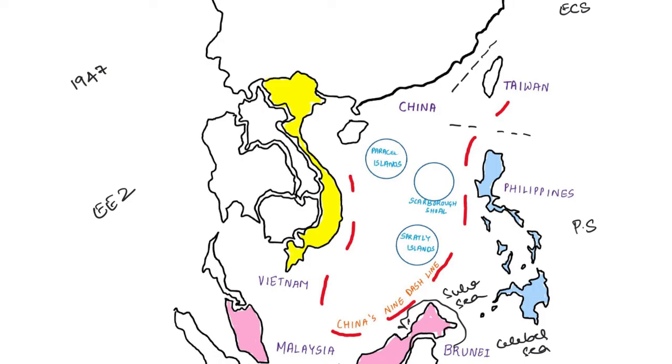Brunei, however, does not claim any of the disputed islands, but Malaysia claims a small number of islands in the Spratlys. So this is the Spratly. As you already know, this is Spratly. Brunei is somewhere over here actually.